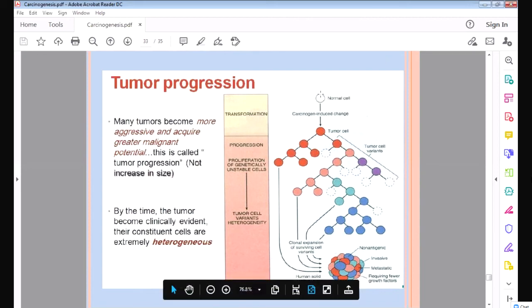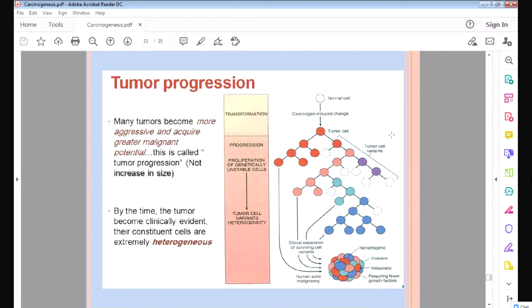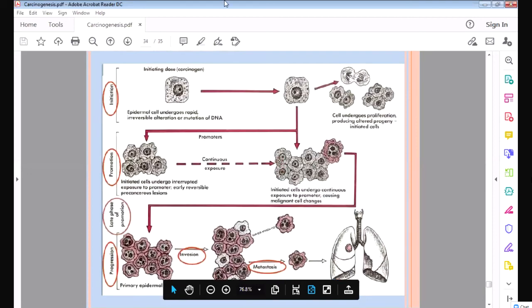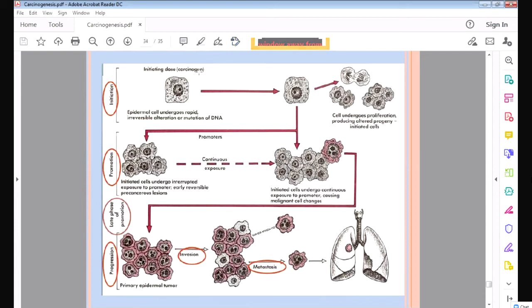Here you can see this is the normal cell. One gene is damaged by the chemical, and it converts into a tumor cell. Then another gene is damaged, it multiplies a little, and that is called promotion. You can see this is the promotion area. Finally, if many genes are damaged, it multiplies and forms a mass, and this process is called progression. So first there is initiation, then promotion, and finally progression. In progression, the cells multiply very fast. Here you can see a good picture. First this is the normal cell, and the carcinogen, that is the chemical.